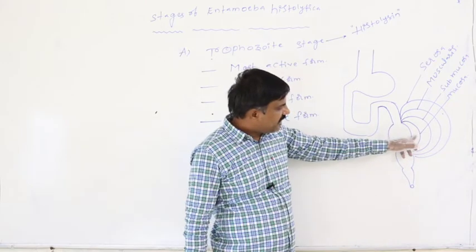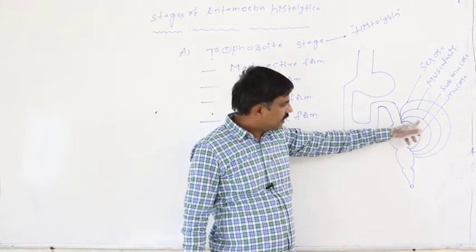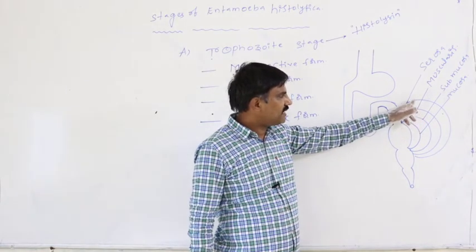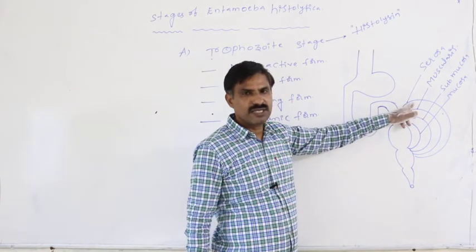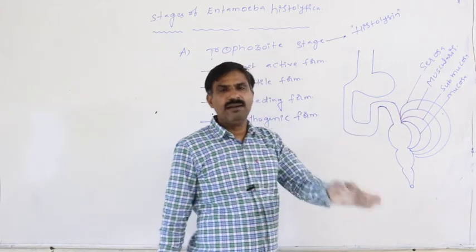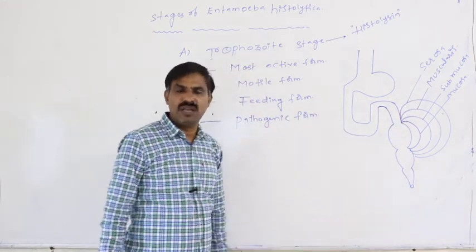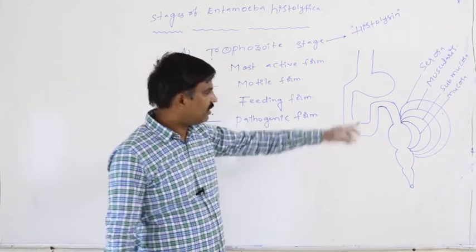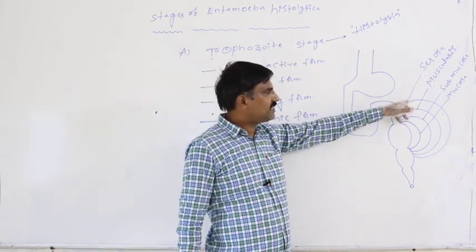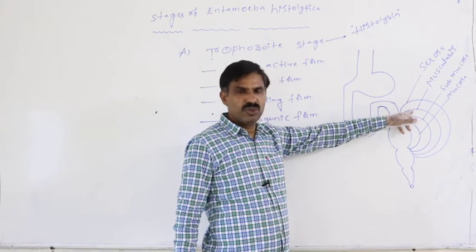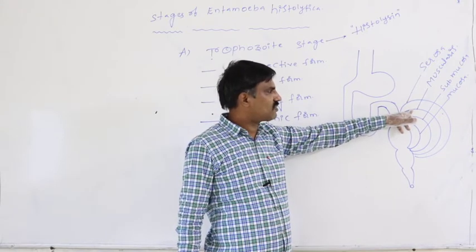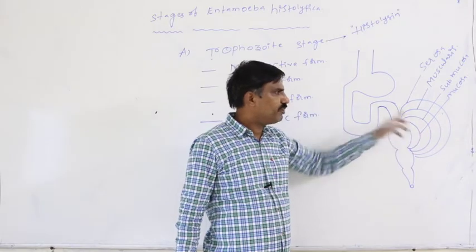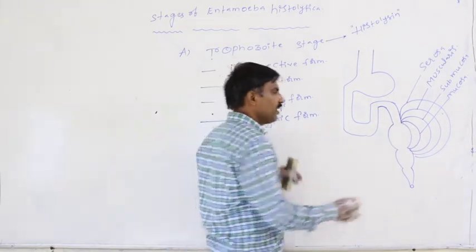Definitely, first layer is the mucosa. This is the submucosa. This is muscularis. This is serosa. In the large intestinal wall also 4 distinct layers are present. This outermost layer is the serosa. Below that is the muscularis. Below that, submucosa. Below that, mucosa.